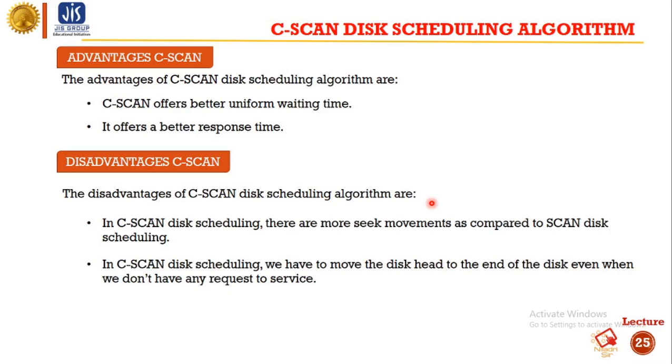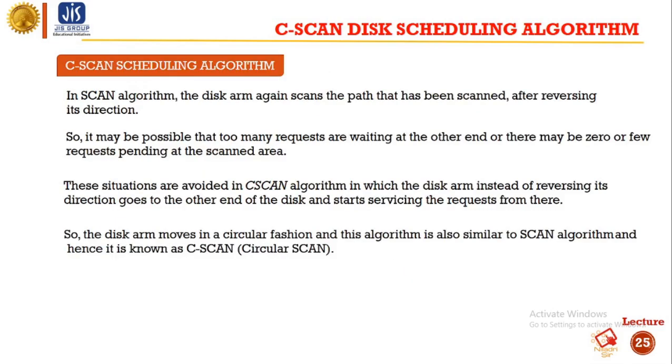Okay, so let's discuss once again what the C-scan is. In the scan algorithm, the disk arm scans the path that has been scanned after reversing its direction. So it may be possible that too many requests are waiting at the other end, or there may be zero or few requests pending at the scanned area.